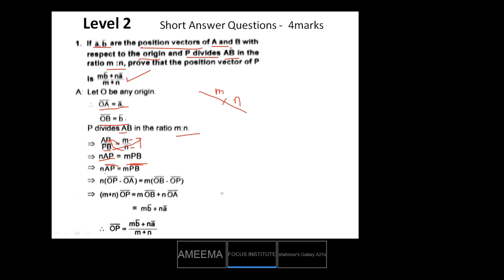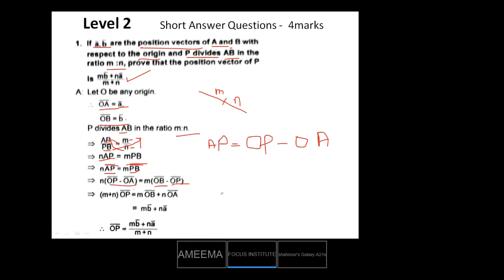Now AP can be written as OP minus OA. Similarly, PB can be written as OB minus OP.